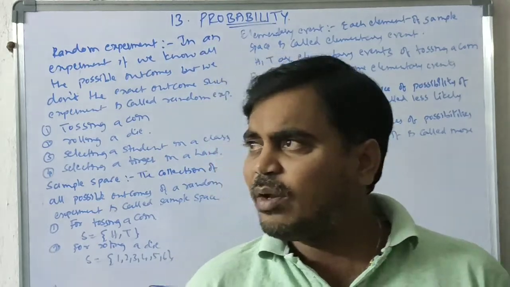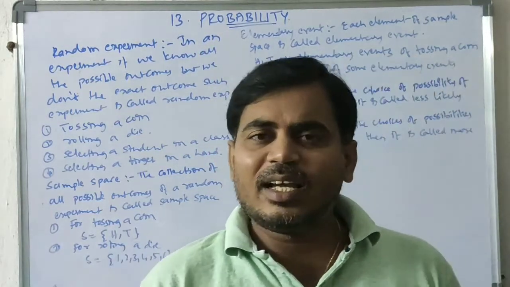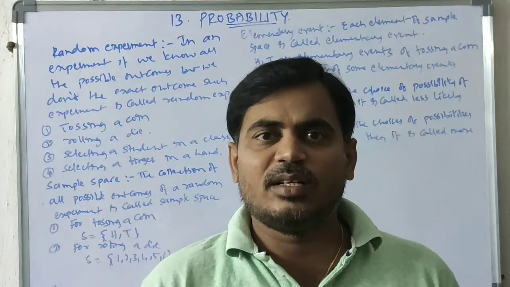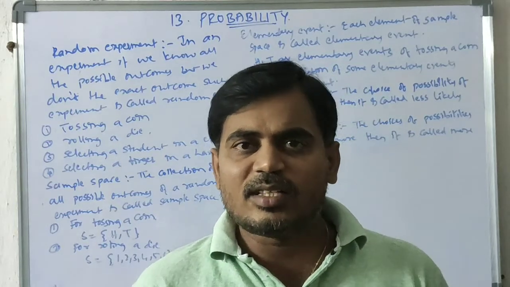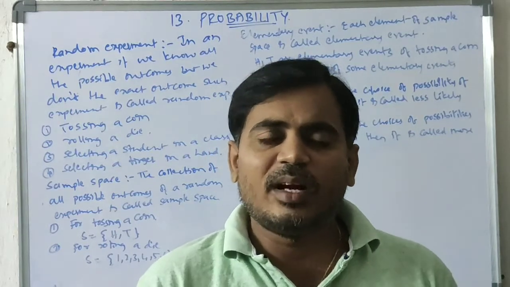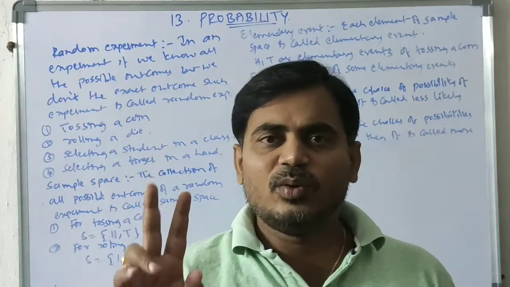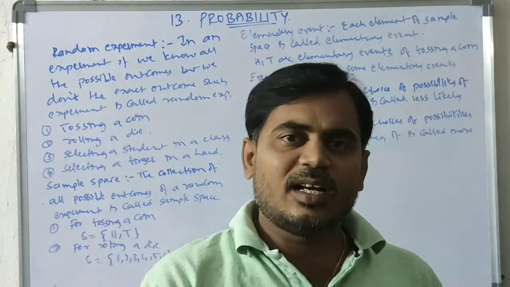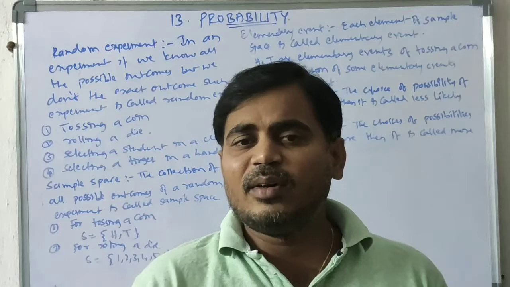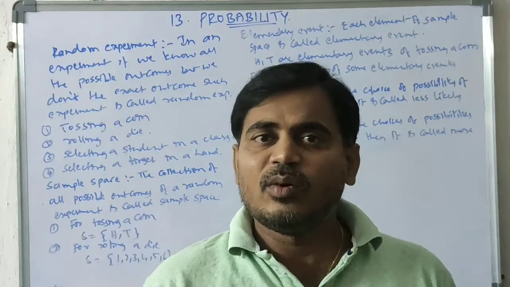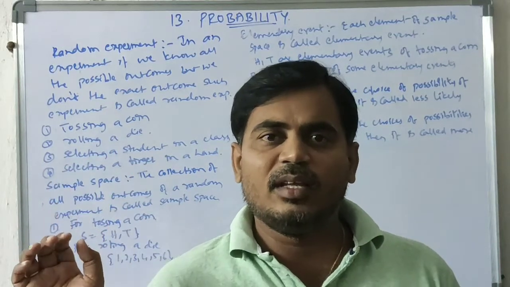One more example I am taking. A car is trying to start. Whether it starts or does not start: two possibilities. Starting is the more possibility.